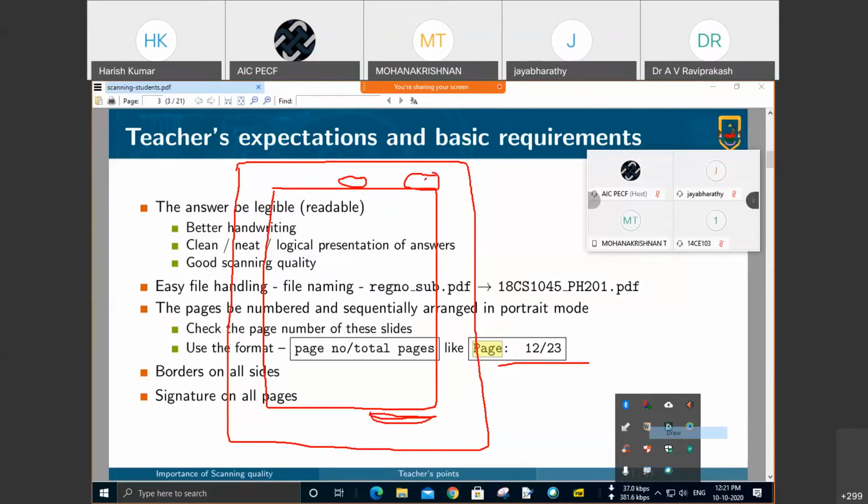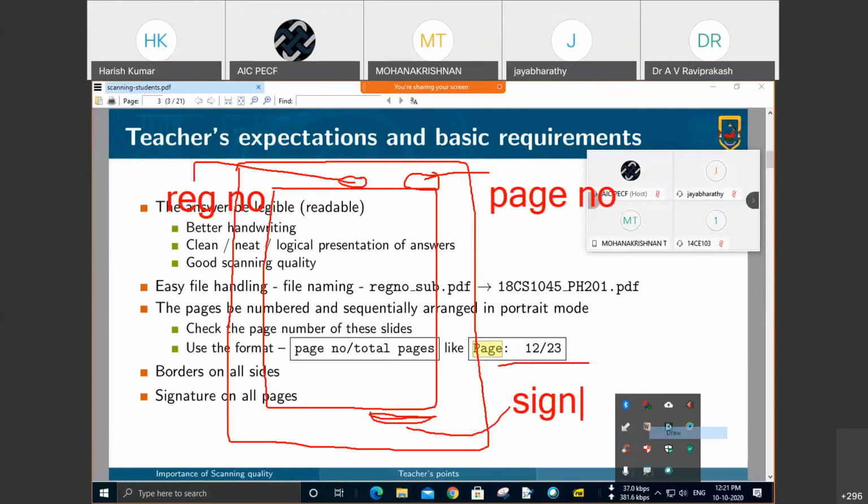So this is for the page number, and this is for the register number, and this is for the signature. So this is where you sign.